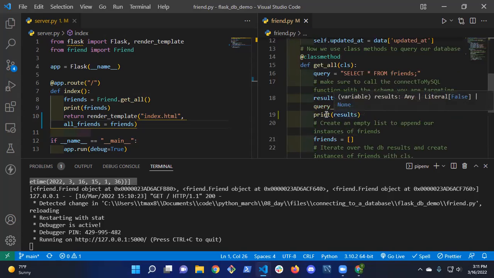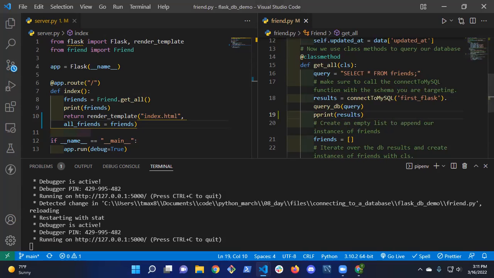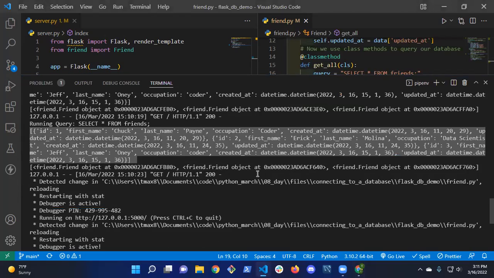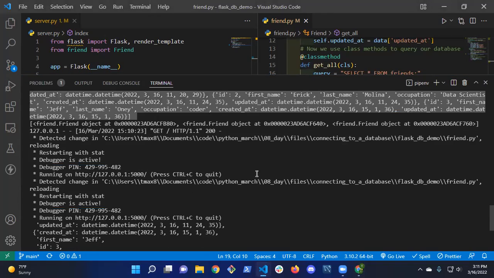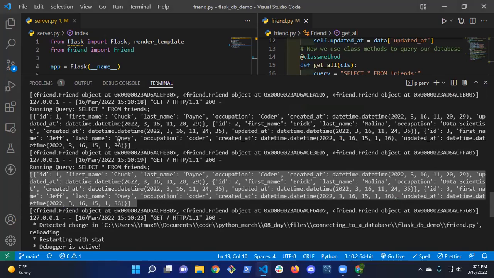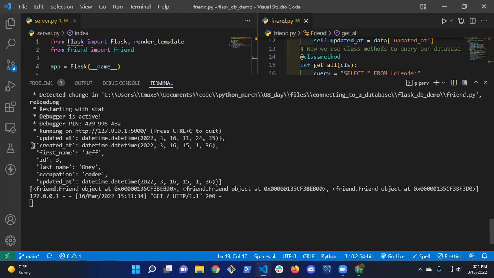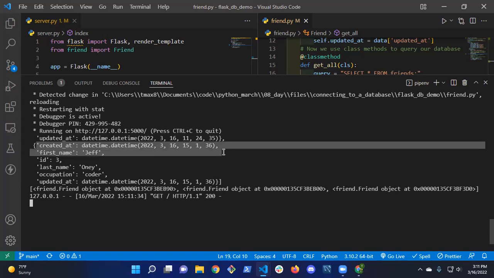So if I print them, save the file, and hit refresh, now I get all of my data coming back. Sorry. So yeah, here it's printing them in a kind of easier to read format.